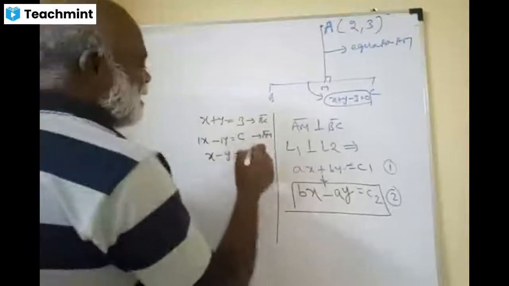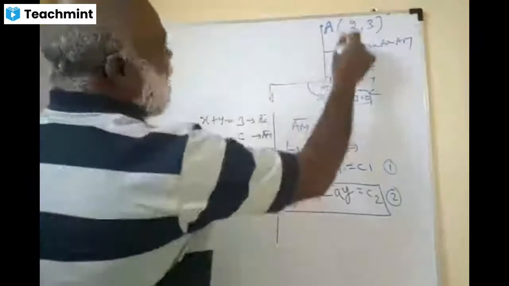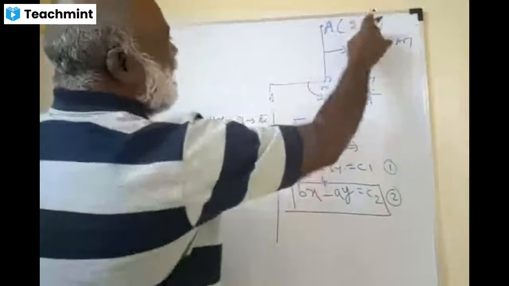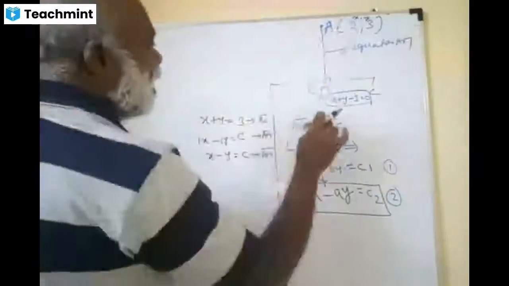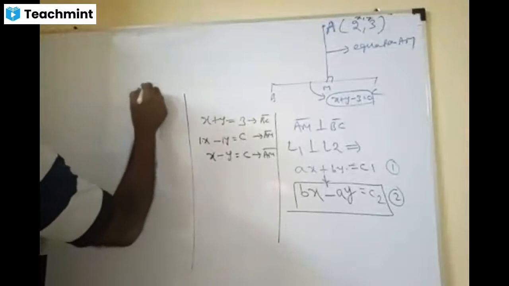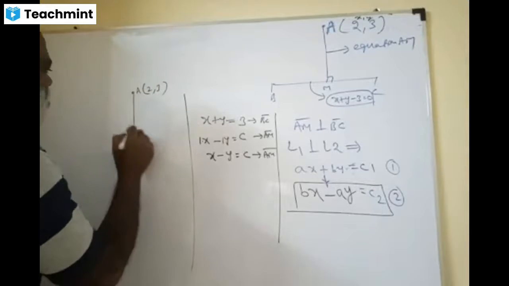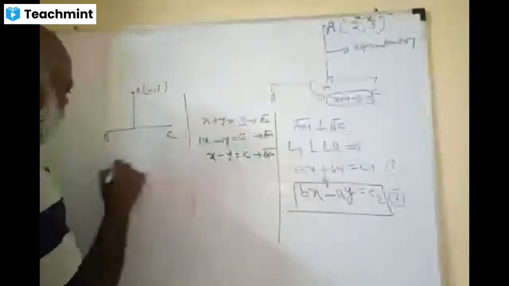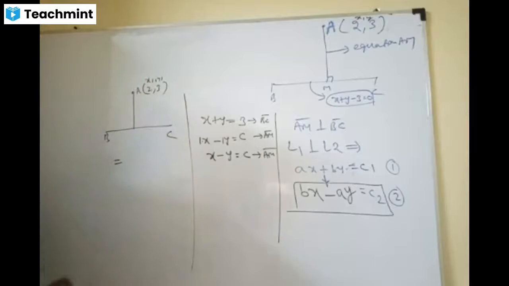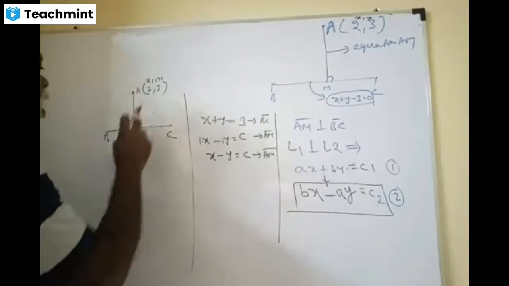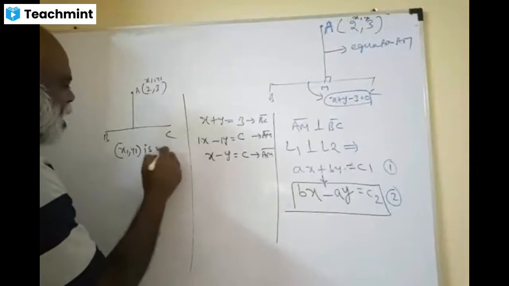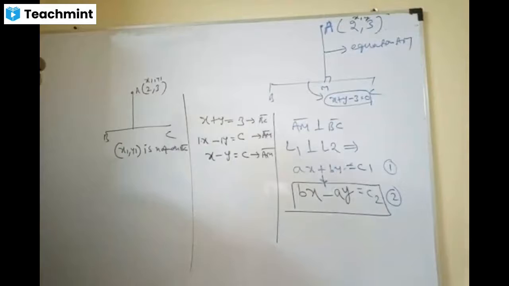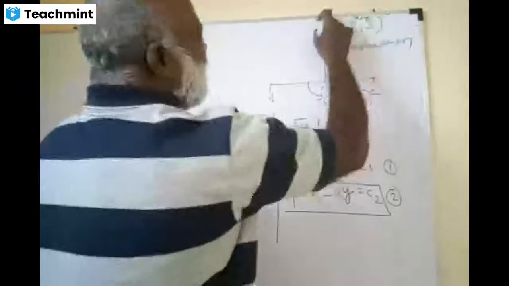But friends, this AM is passing through what? 2, 3. See, there is a point here earlier. When you found the distance of point A from BC, you wrote this as x1, y1. x1, y1 is not on BC. Please understand. Here, 2 comma 3 is on AM.